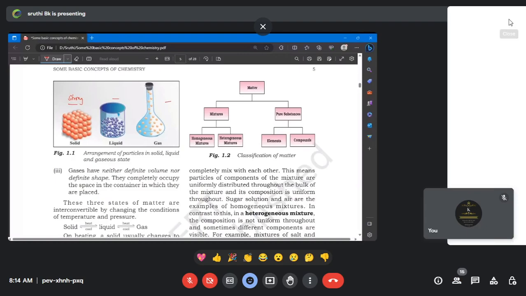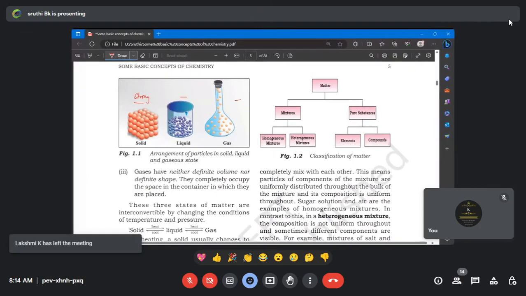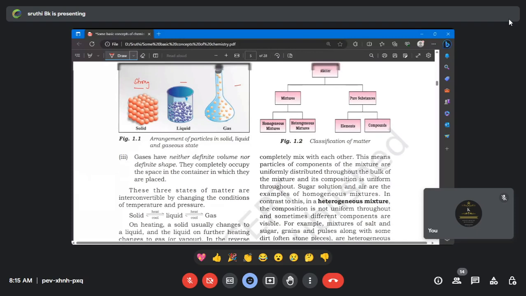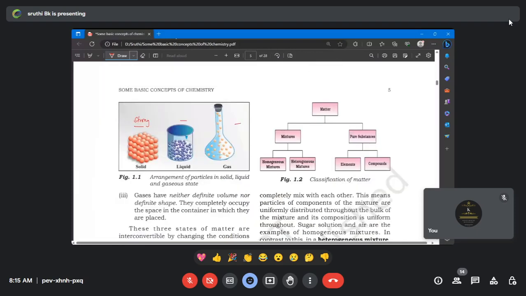These are all basic points. I think you have learned them already in your lower classes, right? Definite shape, definite volume, we have already seen all these. So let's go into the concept in detail. Okay, so matter, classification of matter. Matter is classified into two things mainly. One is mixture and another one is pure substances. So let's differentiate mixture and pure substances first.